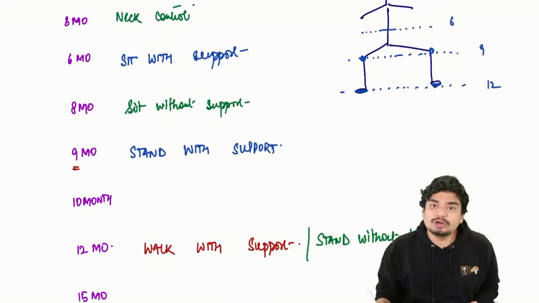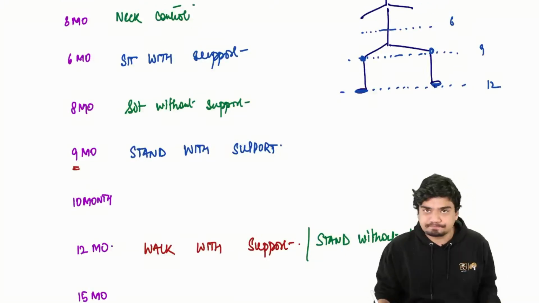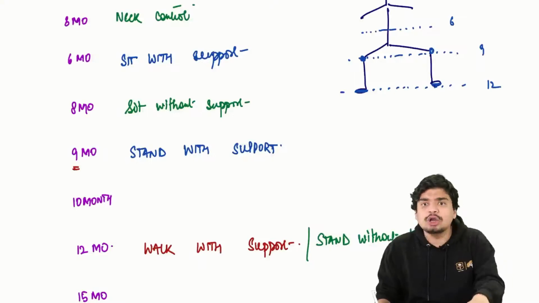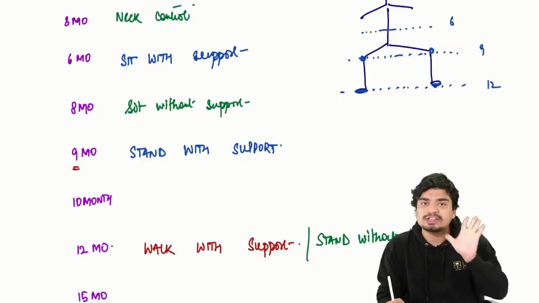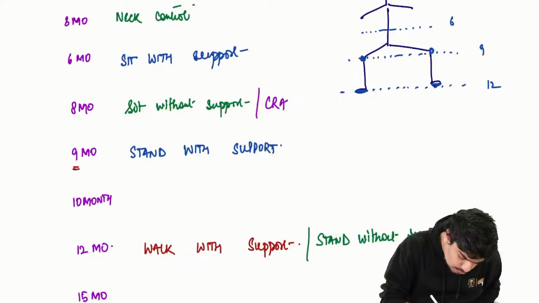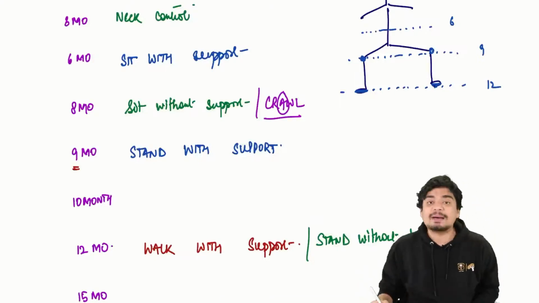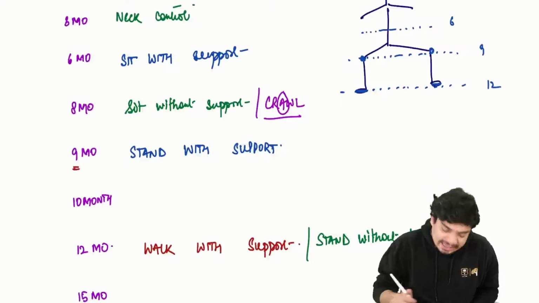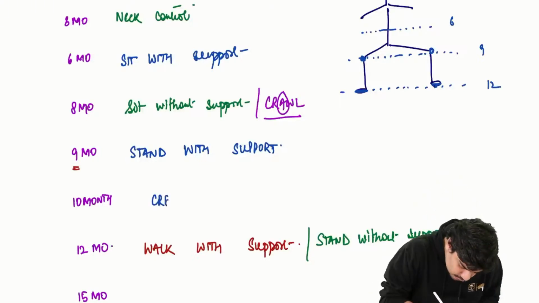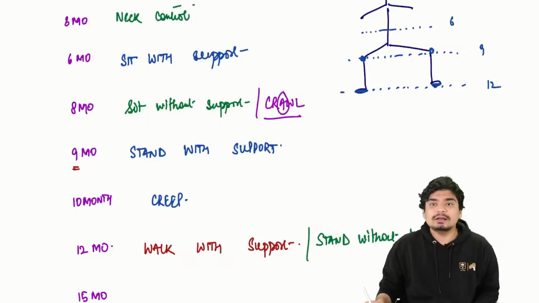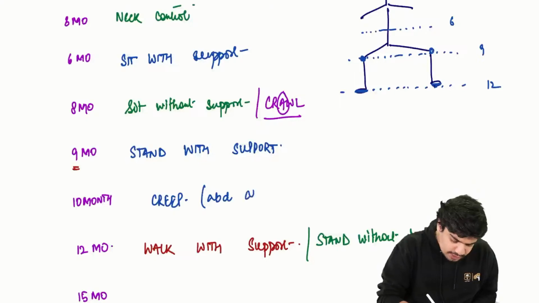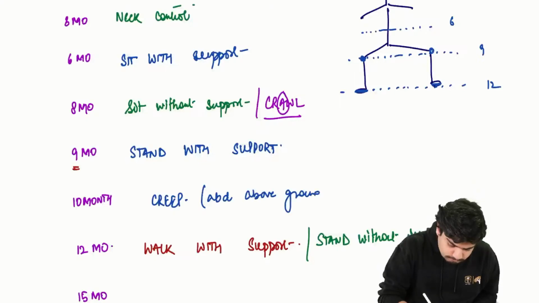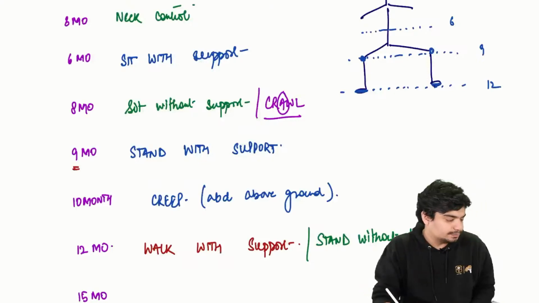Apart from this, what you should remember is the difference in crawling and creeping. Crawling is when the baby is on all fours and the abdomen is touching the ground. Crawling has A in it, so A for abdomen, abdomen will be touching the ground. At 8 months, a child is able to crawl. And at 10 months, child is able to do what? Child is able to creep. Alright, when the child is creeping, what is happening? The abdomen will be above the ground.